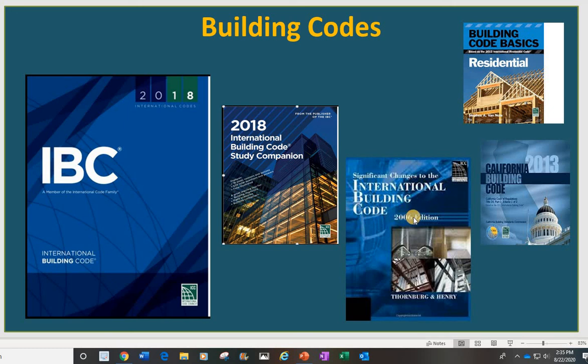Another one is the 2006 edition, the old one, and we have other codes, for example, the residential code and the 2013 code. That means we have many codes, but the IBC International Code 2018 is the one I'm teaching right now in another class.